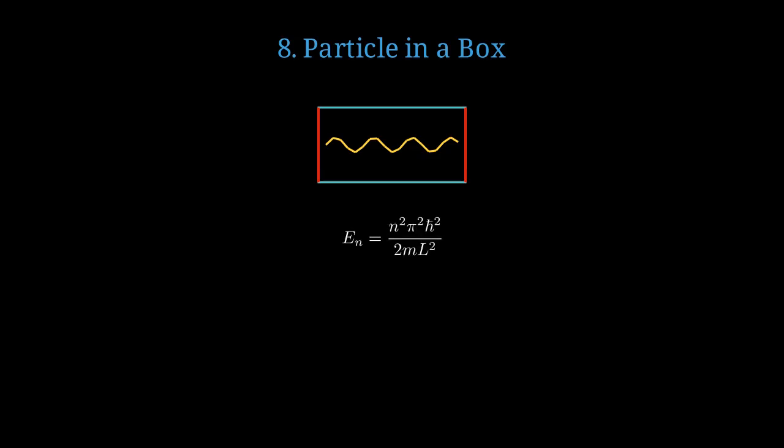Let's examine a fundamental quantum system. A particle confined in a box. A particle confined in a box can only occupy discrete energy levels, demonstrating quantization. Energy levels are quantized with n equals 1, 2, 3, and so on, proportional to n squared.